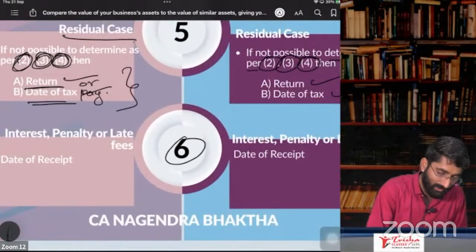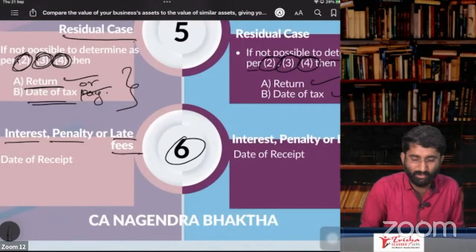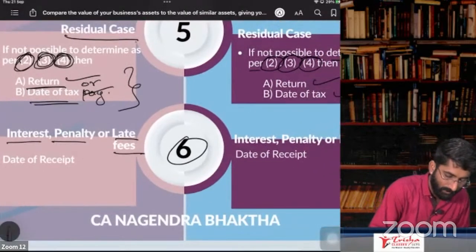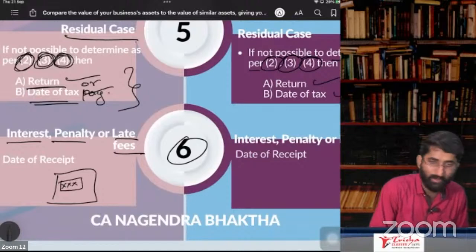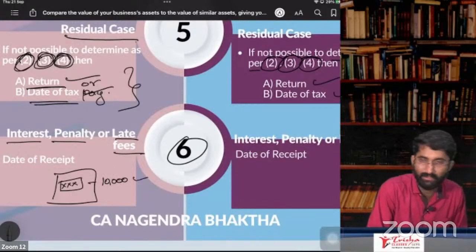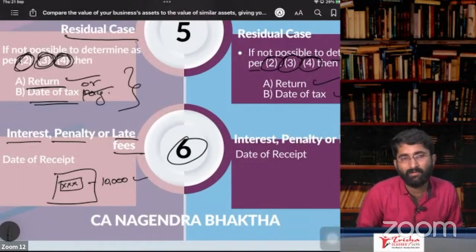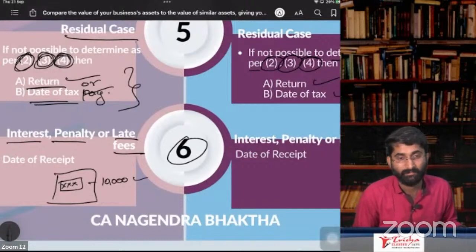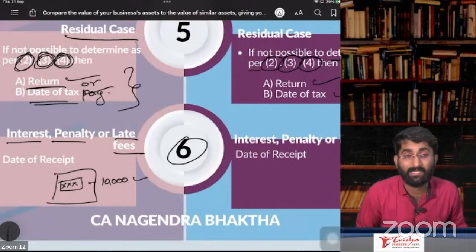Last one is in case of interest, penalty and late fees. If you are receiving any interest which is not there in the invoice, for example, this is the invoice and I write that this is the value of the invoice, example 10,000, including GST. That is the value that you have to pay, but you are not paying. 30 days, 40 days, 50 days passed. Now I start calculating the interest. Tomorrow, when you are paying, you have to pay the interest as well.